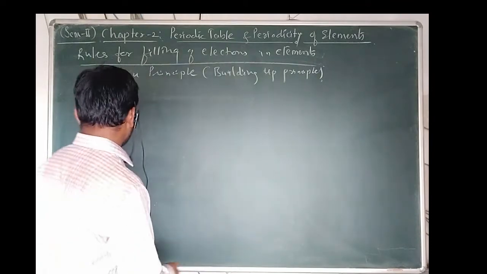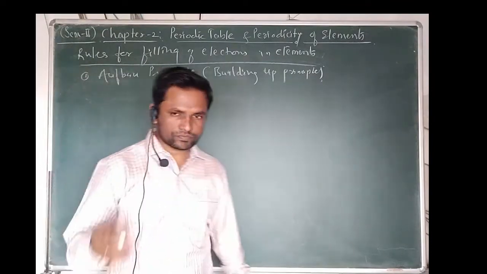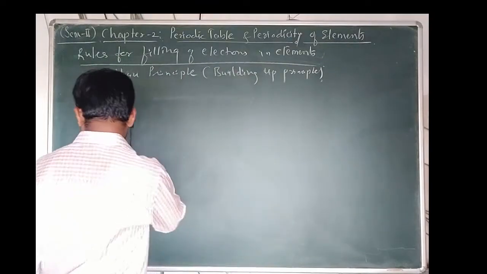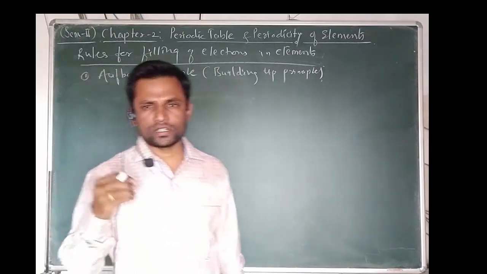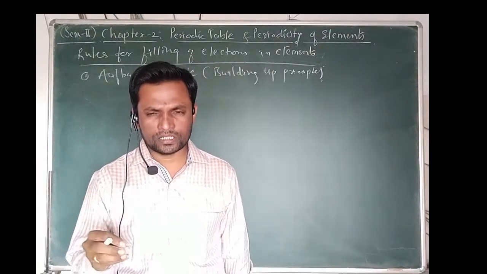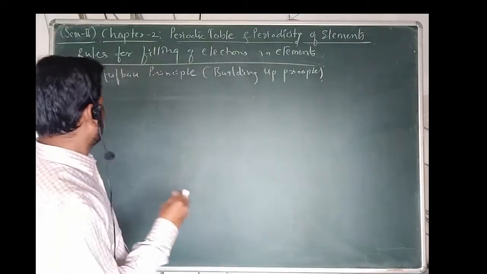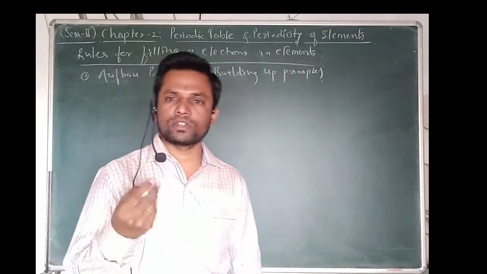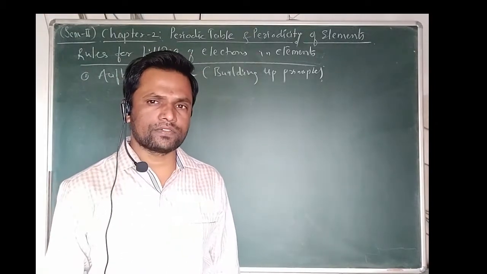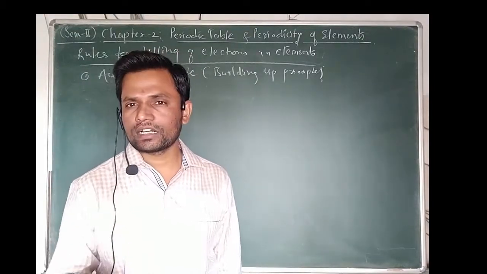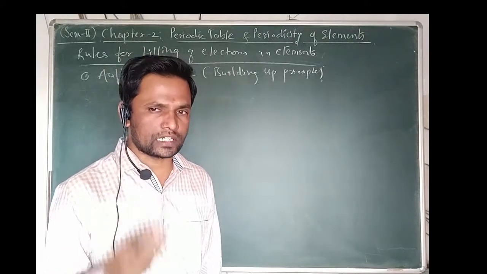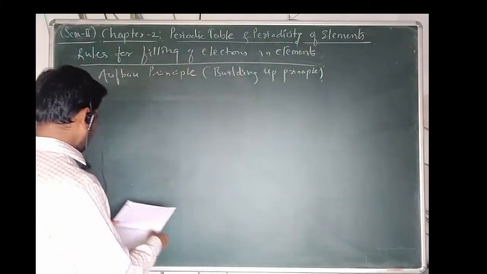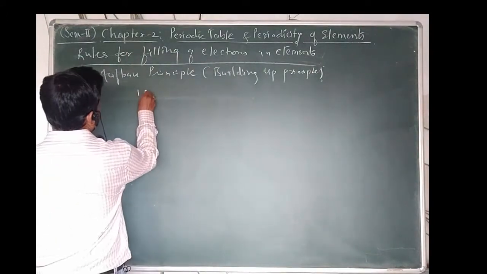So we have the orbitals: s orbital, p orbital, d orbital and f orbital. We have four different orbitals. The s orbital can have a maximum of 2 electrons, the p orbital a maximum of 6 electrons, the d orbital a maximum of 10 electrons, and the f orbital a maximum of 14 electrons. Here, if I write, this is 1s,